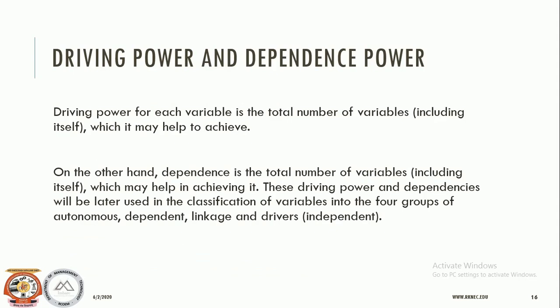Now we need to calculate the driving power and dependence power of all the variables. Driving power is the sum of all the variables which it may help to achieve, and the dependence power is the total number of variables which may help in achieving it. So this driving power and dependence power will later be used in classification of variables into the 4 groups of autonomous, dependent, linkage and drivers. We'll soon see in the case study. We are going to learn how these variables are used and how they contribute while forming a digraph.